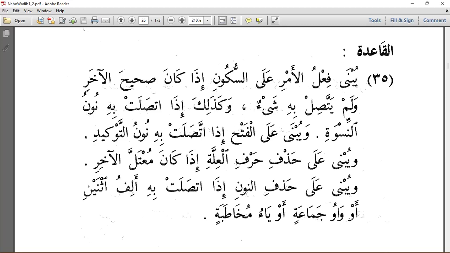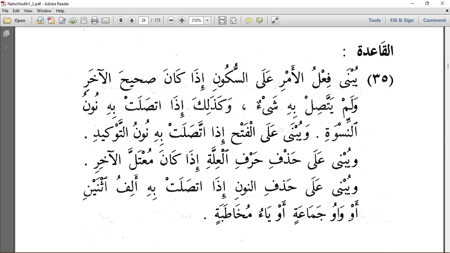If no pronoun or anything is connected to the fi'l al-amr and the last letter is a sound letter, that is when we call it mabniyu ala sukun.